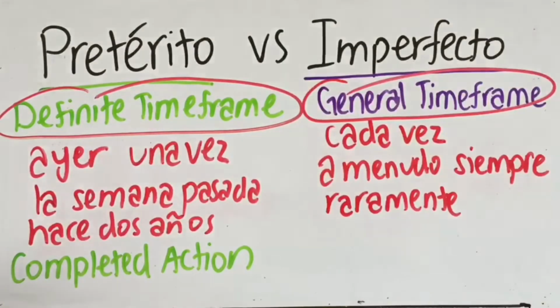Okay, now that you have the holistic view of the two tenses, it's time to get a little more technical. So I'm going to tell you certain verbs in Spanish that by nature belong to either the preterite or the imperfect tense, no matter the circumstances of the sentence. So these are just words you're going to have to memorize.